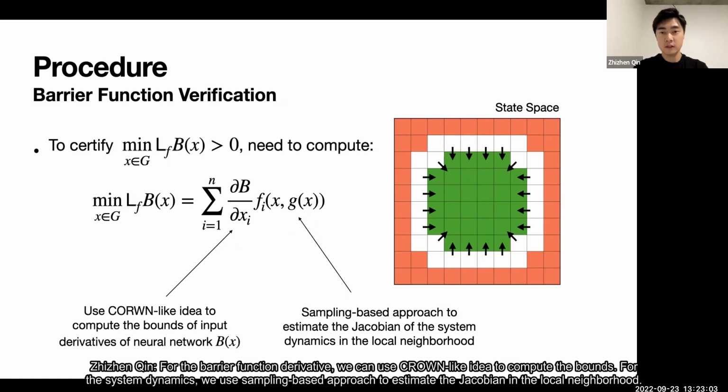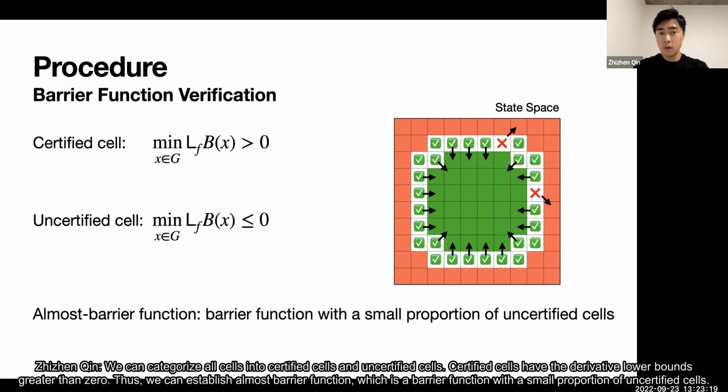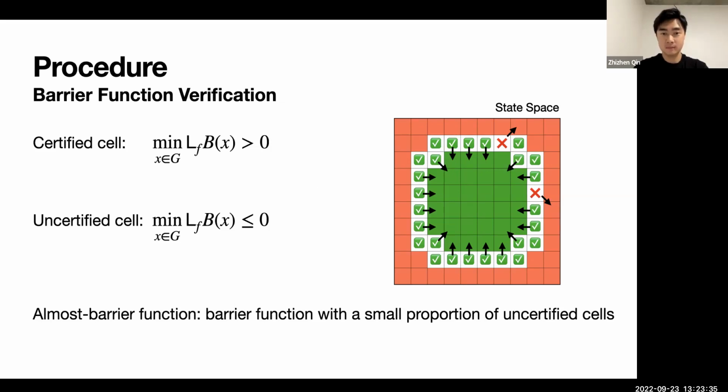For the barrier function derivative, we can use a CROWN-like idea to compute the bounds. For the system dynamics, we can use a sampling-based approach to estimate the Jacobian in the local neighborhood. Both bounds are over-approximations. The details can be found in our paper. We can categorize all cells into certified cells and uncertified cells. Certified cells have Lie derivative lower bounds greater than 0. Thus, we can establish almost barrier function, which is a barrier function with a small proportion of uncertified cells.